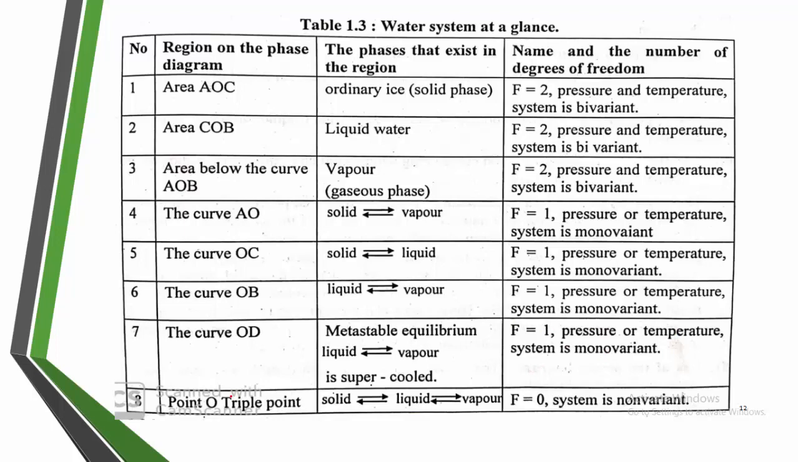But at the triple point, this point O is known as the triple point. Here exist three different phases: solid, liquid and vapor, that is ice, water and vapor, where f is equal to 0, and the system is non-variant or invariant. There is no need to specify the system with respect to any variable. It is completely specified at the triple point, that is 4.58 mm of Hg pressure at 0.010 degrees Celsius. Ice, water and vapor coexist with each other.